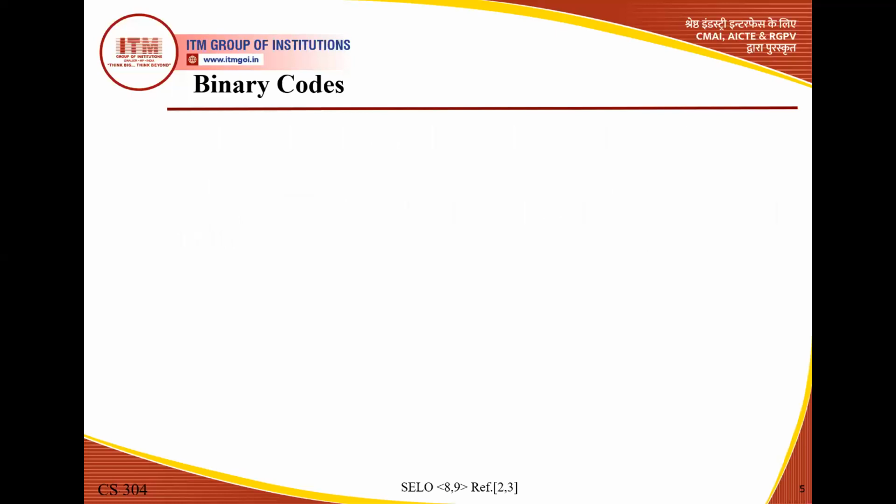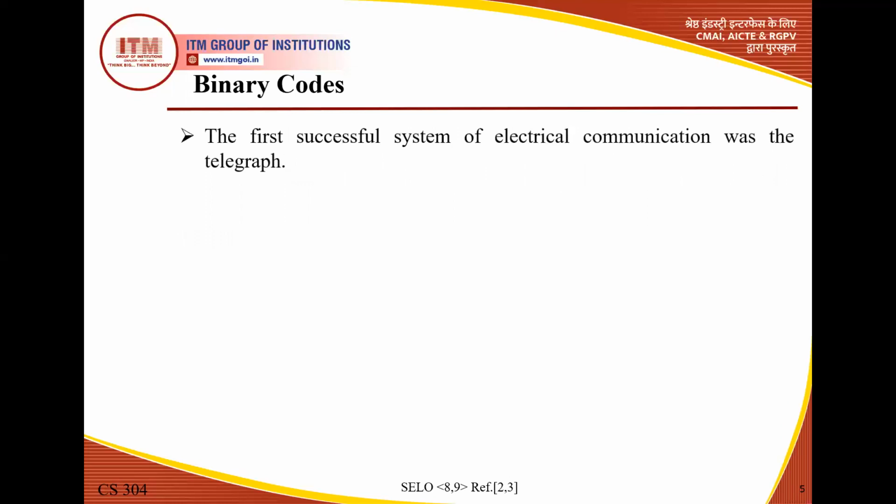Now we discuss binary codes. What are binary codes? The first successful system of electrical communication was the telegraph. In the telegraph, we send dot and dash signs, and with the help of these patterns of dash and dot, the receiver gets a message. It was invented by Samuel Morse in the year 1832.